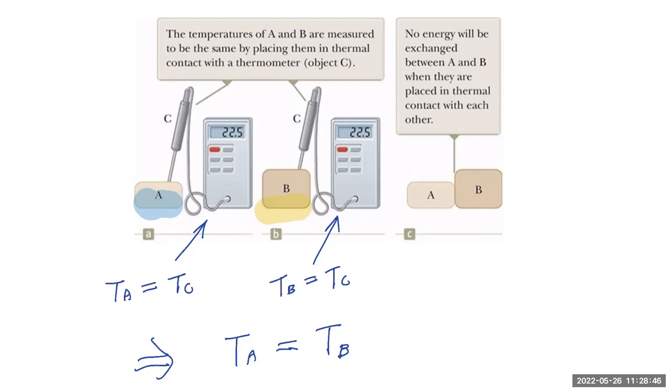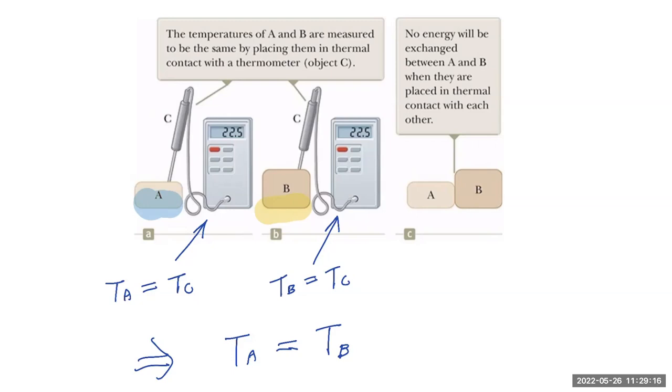Now, but that's an experiment. You never know what's going to happen until you actually do the experiment. What's going to happen if you actually put A and B together? Look, we have never done that. We have put A and C together, reach the same temperature. We have put B and C together, reach the same temperature. We have never put A and B together. If we did, we should expect nothing to happen in terms of energy exchange because they're already at the same temperature. Is this true? Well, we can do an experiment.